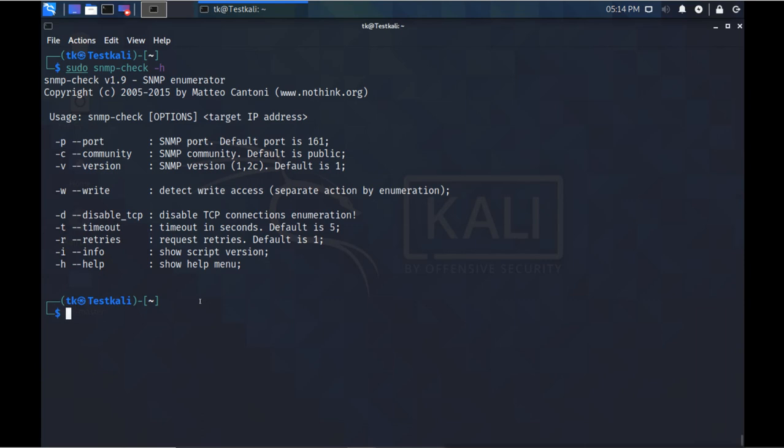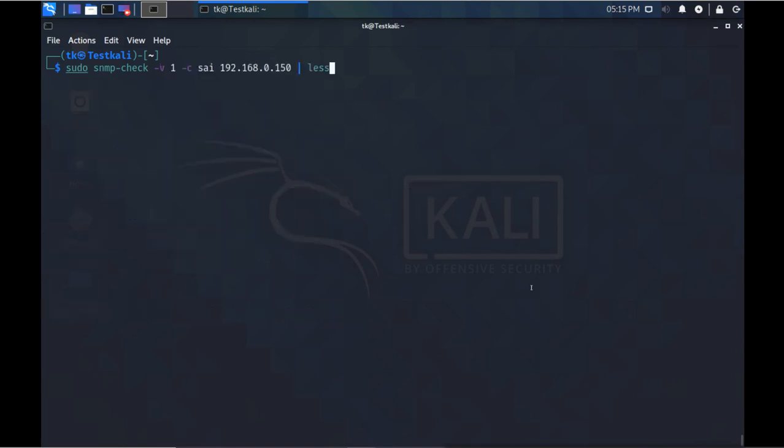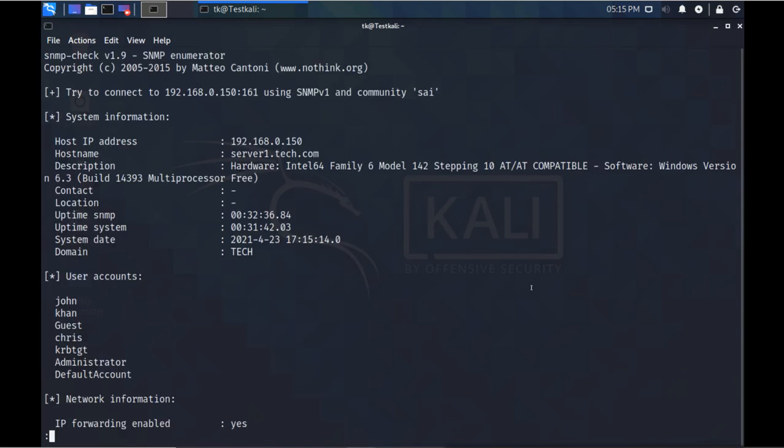So you can do this by using this SNMP check, version 1, define the version, and define the community string. And I am using less here because the output is going to be very big, and it is going to go out of the screen. So I am using the less command to start from the first line and go line by line. So when you use this, it will enumerate through SNMP, and you can see the information without authenticating yourself.